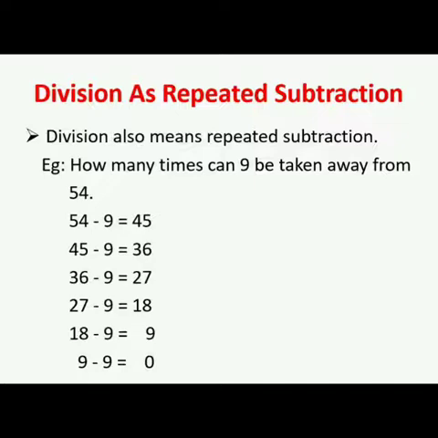Let's see. 54 minus 9 is equal to 45. 45 minus 9 is equal to 36. 36 minus 9 is equal to 27. 27 minus 9 is equal to 18. 18 minus 9 is equal to 9. And 9 minus 9 is equal to 0. So how many times have we subtracted 9 from 54? We have subtracted 9 for 6 times.